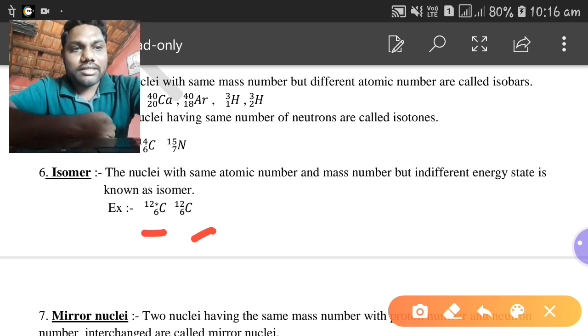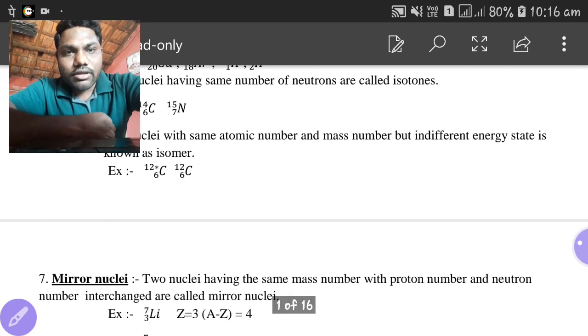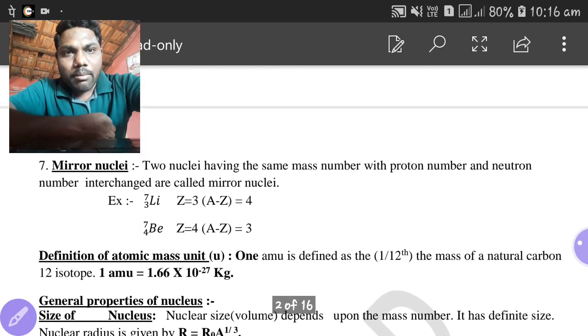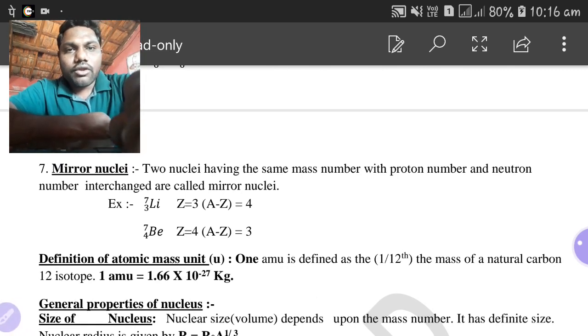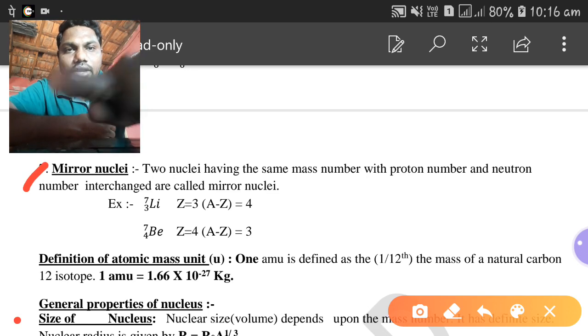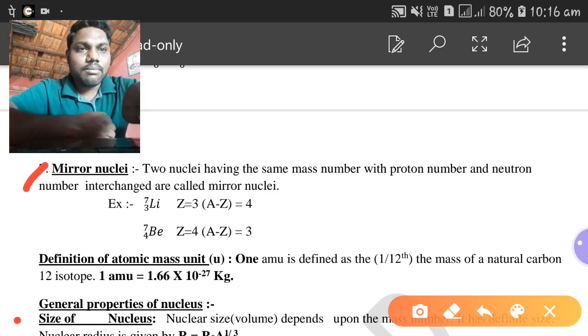So both atoms have the same atomic number and same mass number but different energy states, and are known as isomers. The next one is mirror nuclei. What are mirror nuclei? Two nuclei having the same mass number, with proton number and neutron number interchanged, are mirror nuclei. That means the atomic number and number of neutrons are interchanged. Such nuclei are known as mirror nuclei.